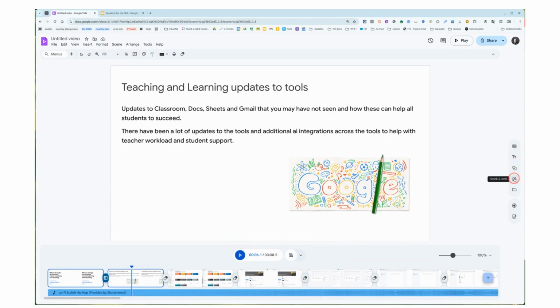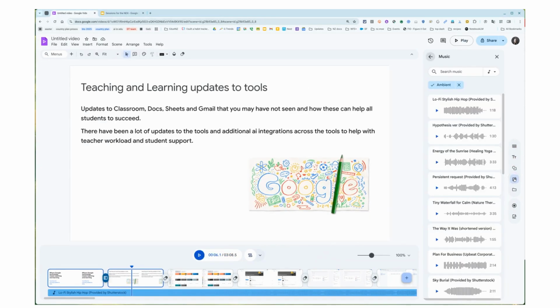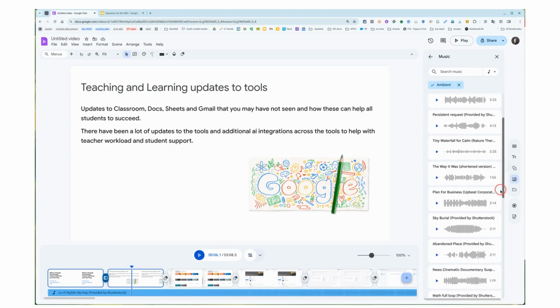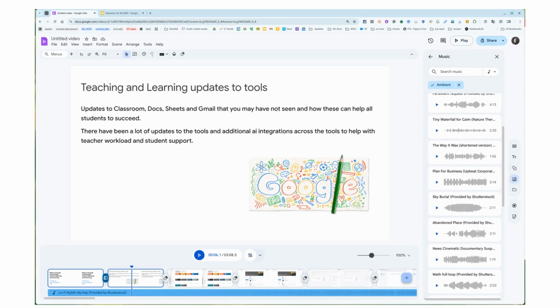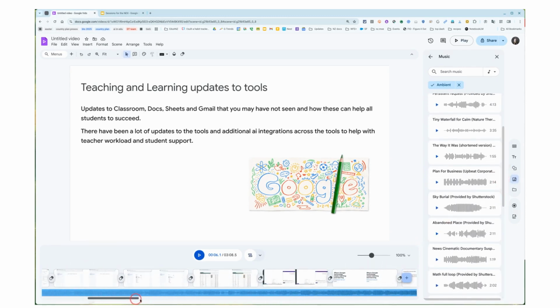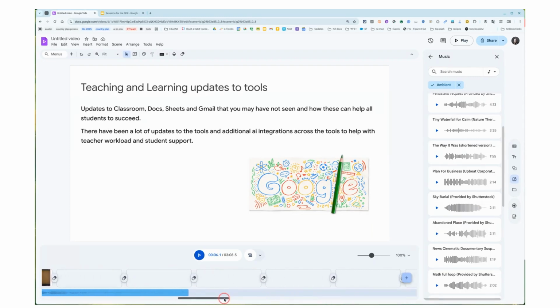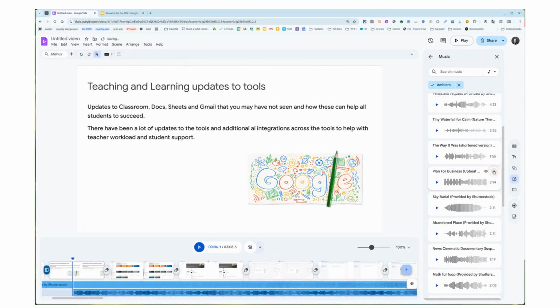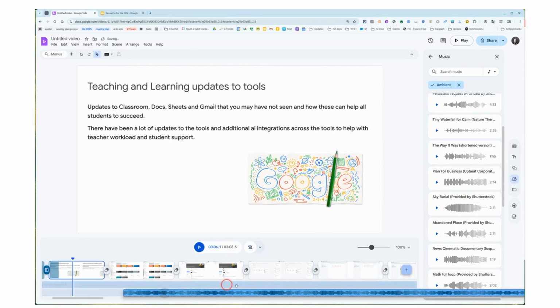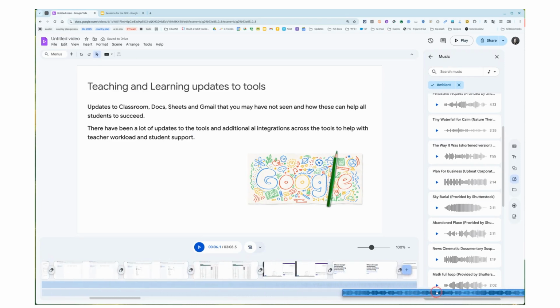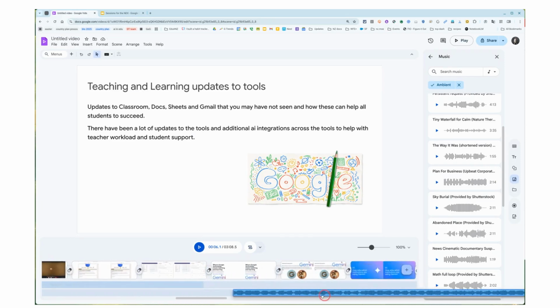If we want to, we can choose to add more things to our vid. We're going to choose another sound clip and add it to the end of the first one. So we have our sound playing the whole way through. You can drag these to the end so they don't overlap.